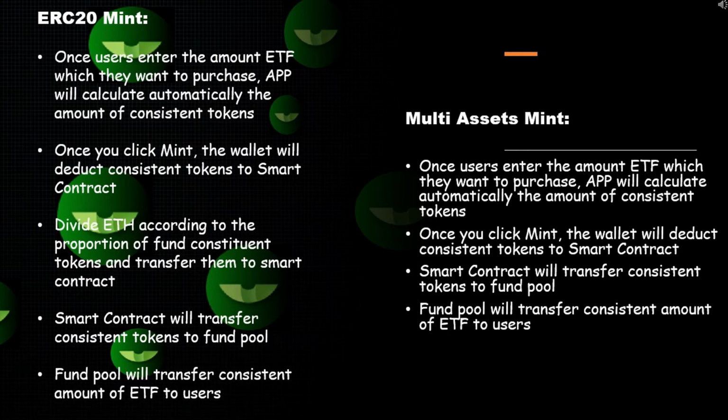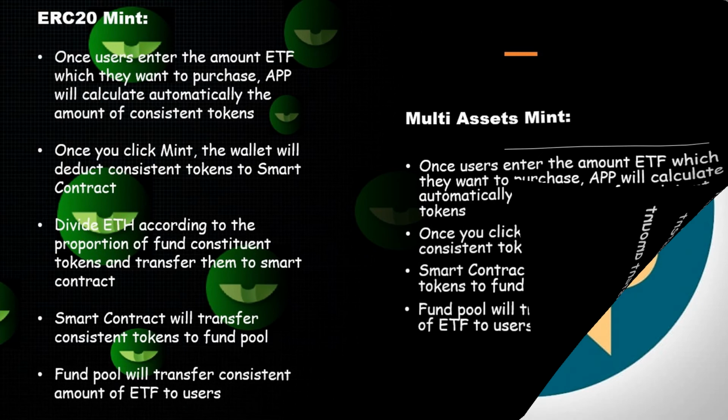Multi-assets Mint. Once users enter the amount of ETF which they want to purchase, the APP will automatically calculate the amount of consistent tokens. Once you click Mint, the wallet will deduct consistent tokens to the smart contract. The smart contract will transfer consistent tokens to the fund pool. The fund pool will transfer the consistent amount of ETF to users.